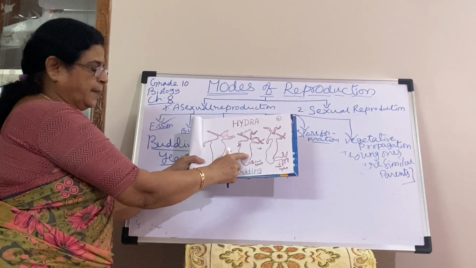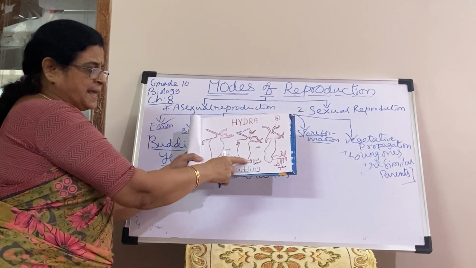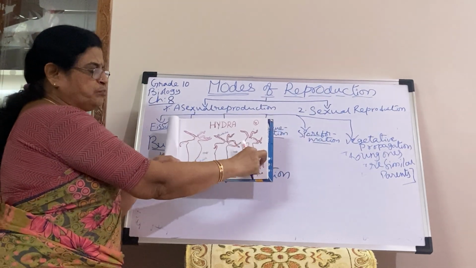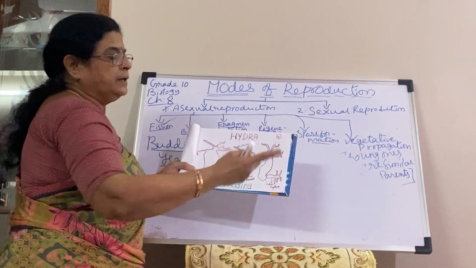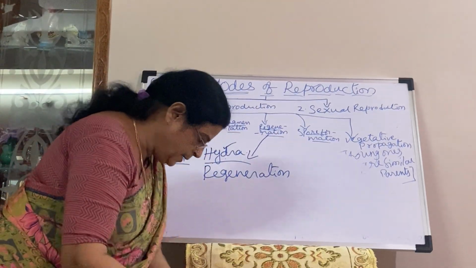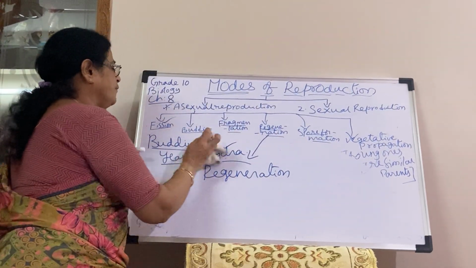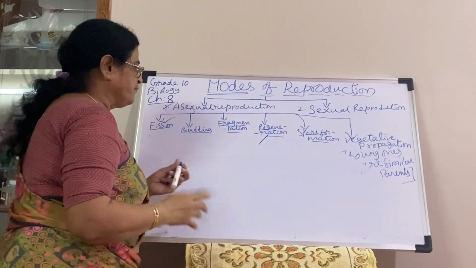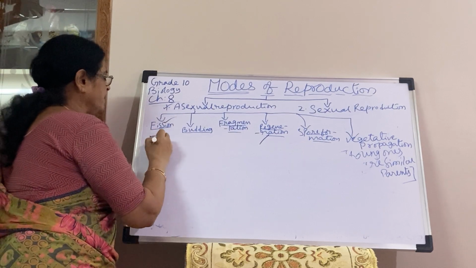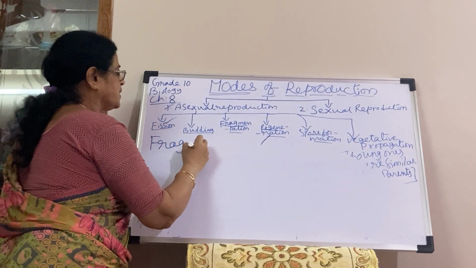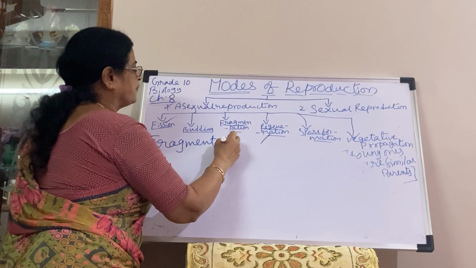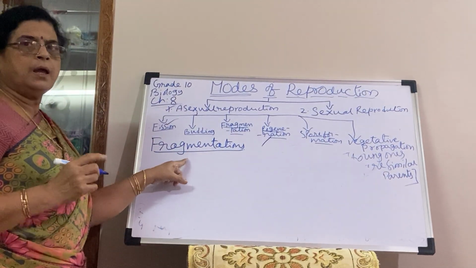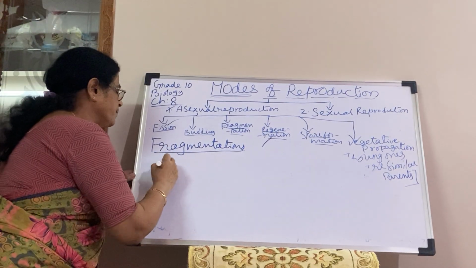This is the hydra budding. A bud is formed, all the cells, tentacles, everything developed in the bud. After the maturation, the bud is pinched off from the parent and develops into a new hydra. This is about the budding of yeast and hydra. Coming to the third type of asexual reproduction, fragmentation. You know what fragments are? Small pieces. Mostly we will see it in algae.